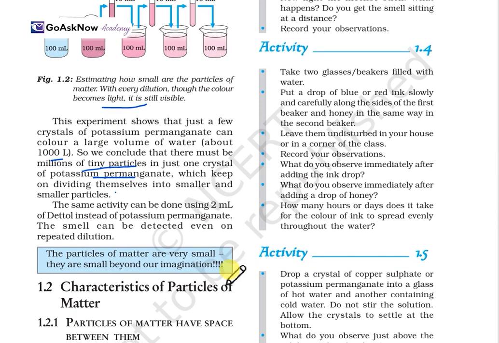The same activity can be done using 2 ml of Dettol instead of potassium permanganate, and the smell can be detected even after repeated dilution. So these particles of matter are very small, beyond our imagination.